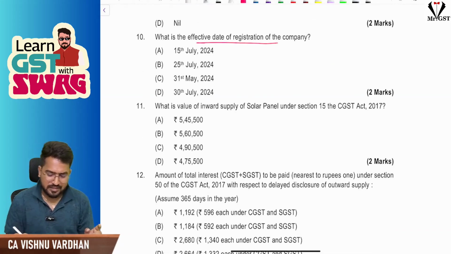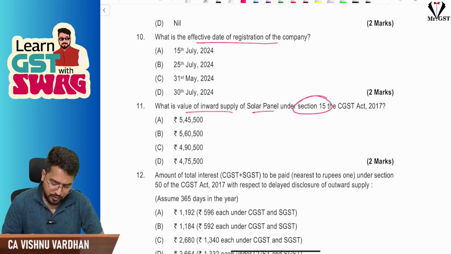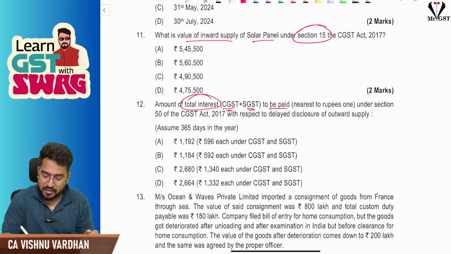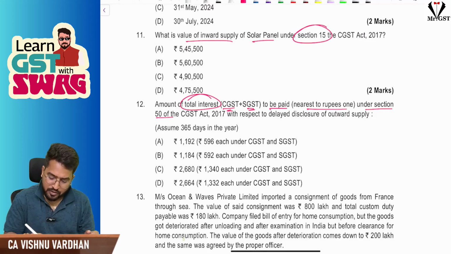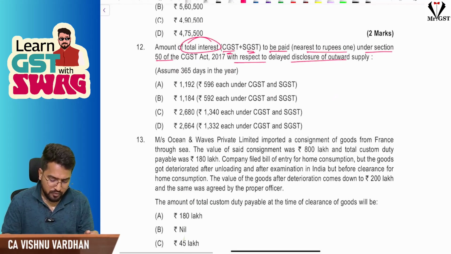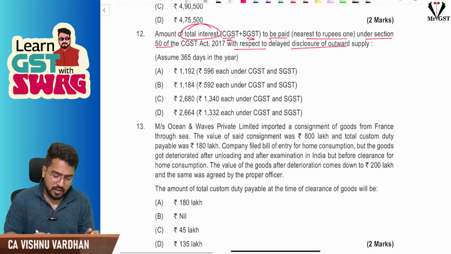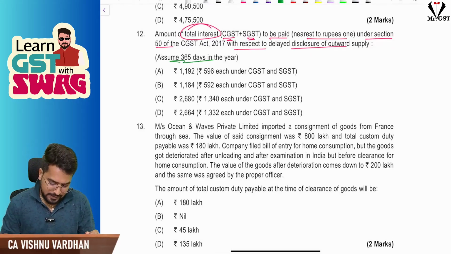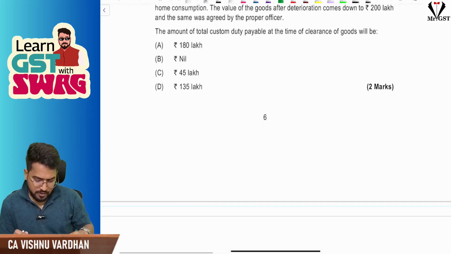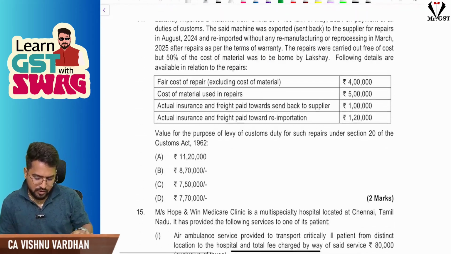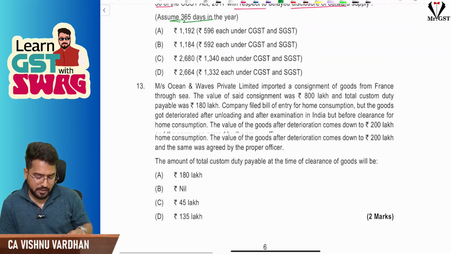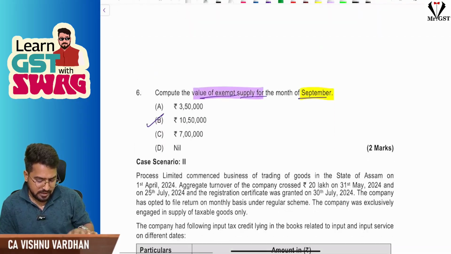Next, effective date of registration, simple one. Value of inward supplies from solar panel under section 15. Okay, amount of total interest CGST and SGST to be paid nearest to rupee under section 50, with respect to delayed disclosure of outward supply. Next, here they also give assume 365 days in a year. And the 13th question is altogether a separate question, 13, 14, 15 are altogether different independent MCQs.